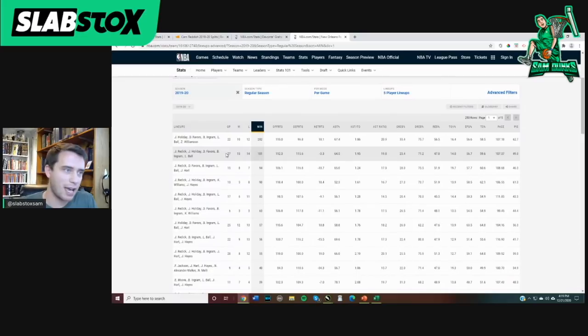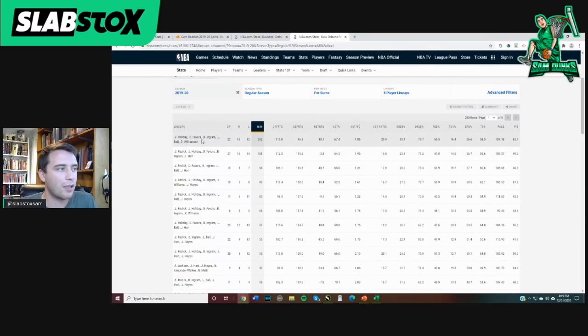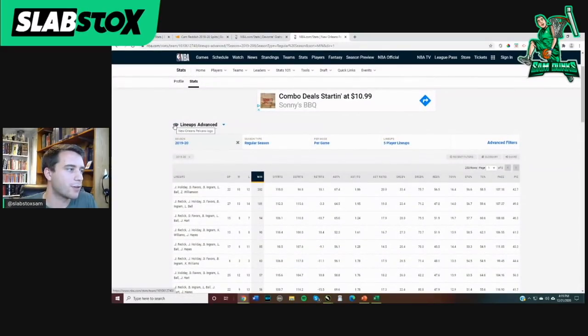Zion Williamson was obviously not very healthy last year. This year he is. I expect some really big improvements from the team. Even though they lost Jrue Holiday, even though they lost Derrick Favors, we have a lot of the core players returning, a lot of young guys getting a year better. Zion Williamson healthy, things look pretty good for them.